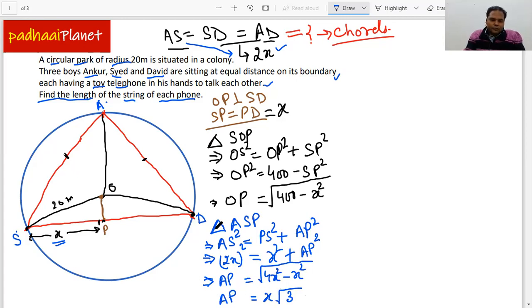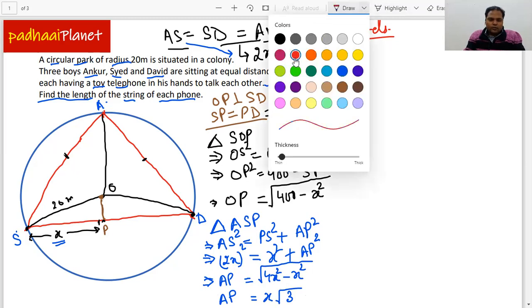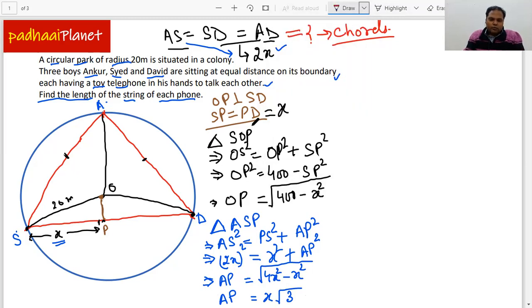Now we have got two important relationships so far. One is this, okay. The other relationship is this, right? So OP is equal to this much and AP is equal to this much.